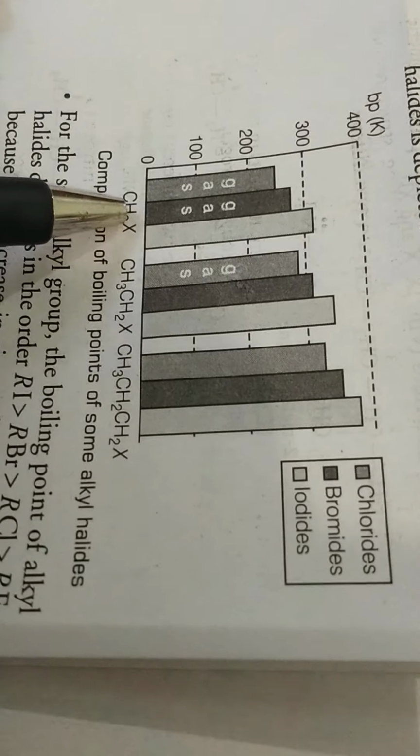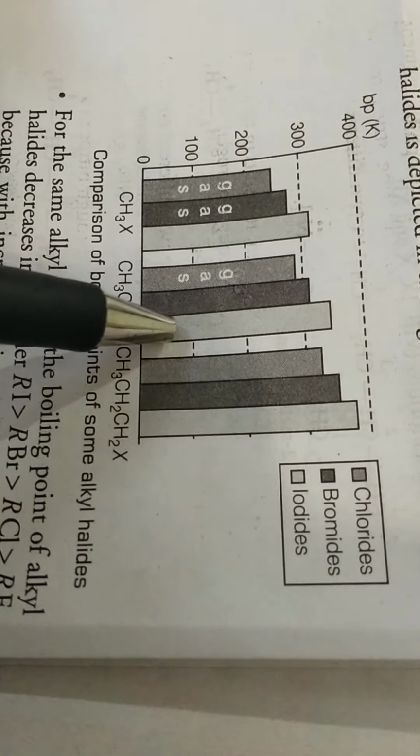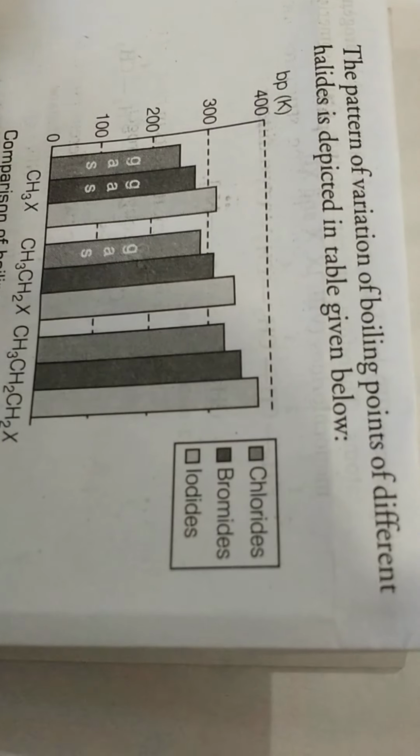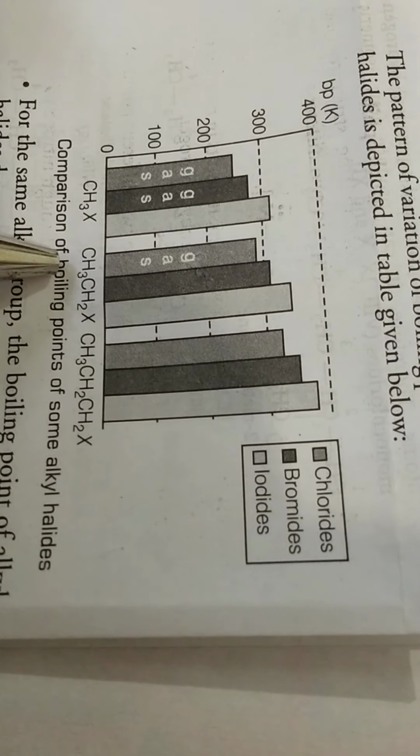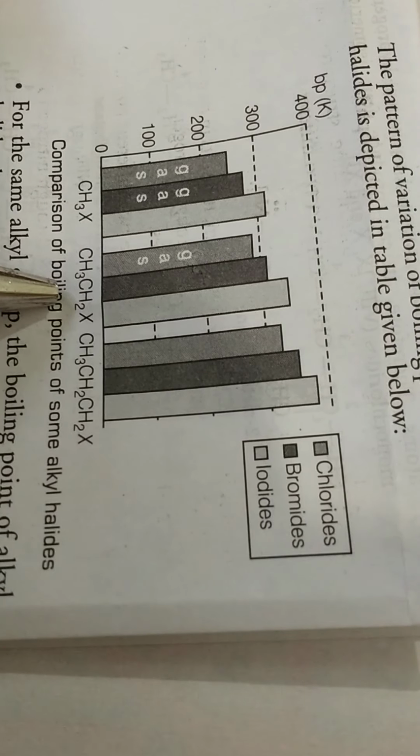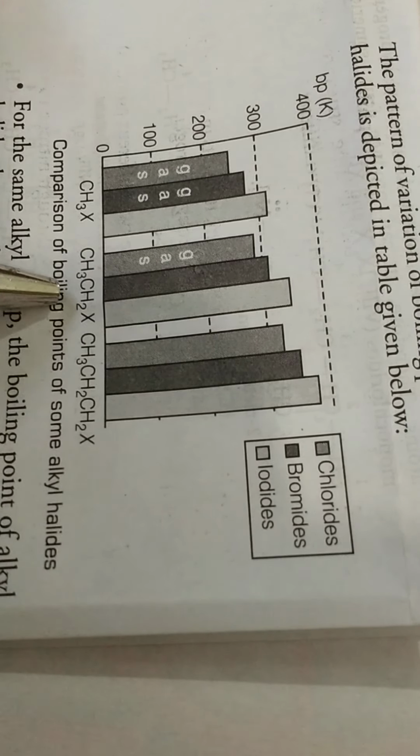So children, the boiling points of these alkyl halides will be more as compared to their parent hydrocarbon. It is shown in case of this, like the first thing I told you, boiling point of methane will be less than methyl halide. Boiling point of ethane will be less than ethyl halide, and boiling point of propane will be less than propyl halide.